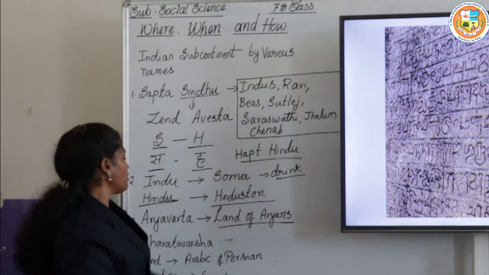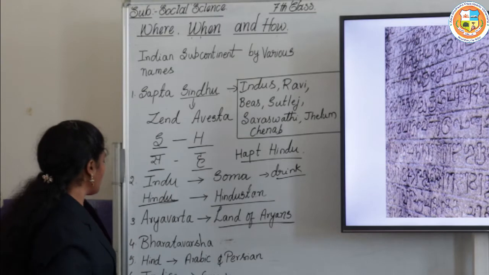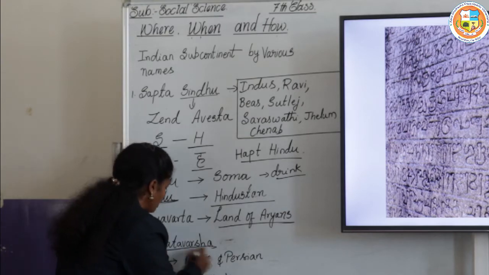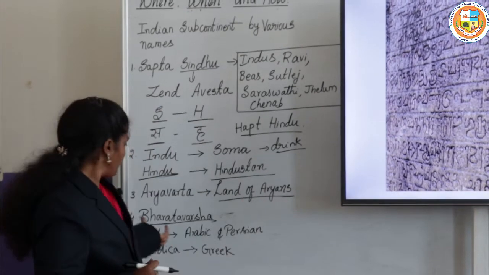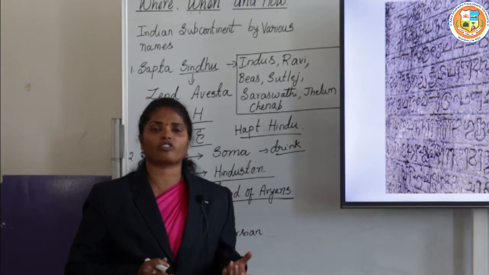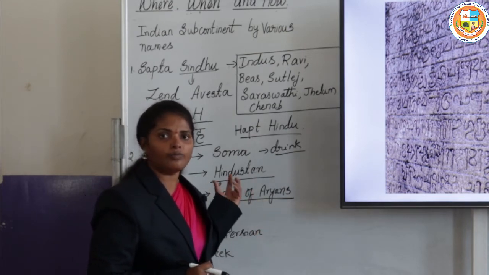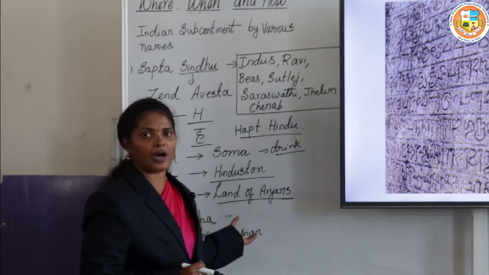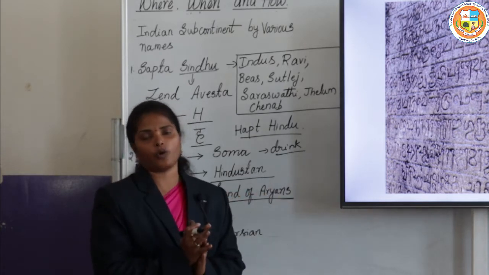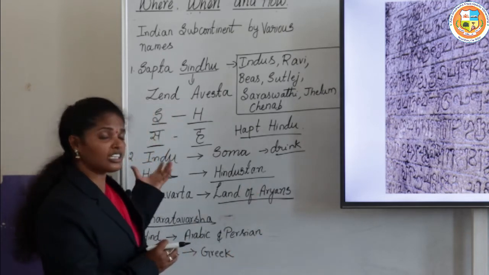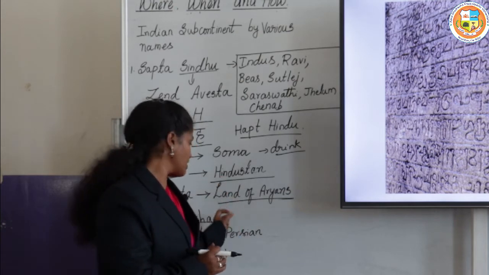Next is Bharatavarsha, the land of the descendants of Bharata. Bharata was the son of King Dushyanta. He was a great king and captured nearly the whole Indian subcontinent, so the place where his descendants lived was called Bharatavarsha.